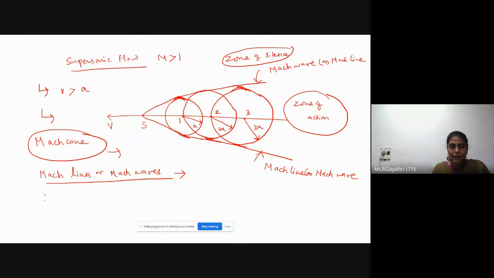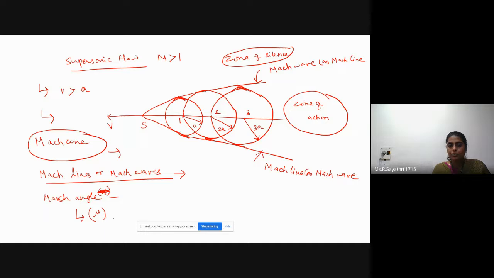Next one is Mach angle. Mach angle can be represented by alpha. In some textbooks, they use this symbol also. In the upcoming topic, they use mu, so we can follow the same from now onwards.